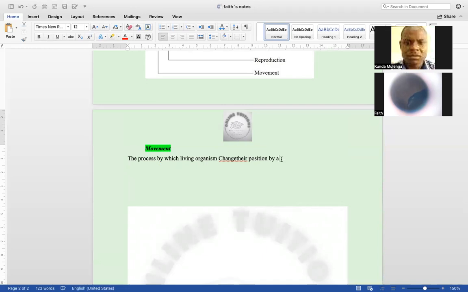Change their positions without an external force. That is what we are saying, movement.